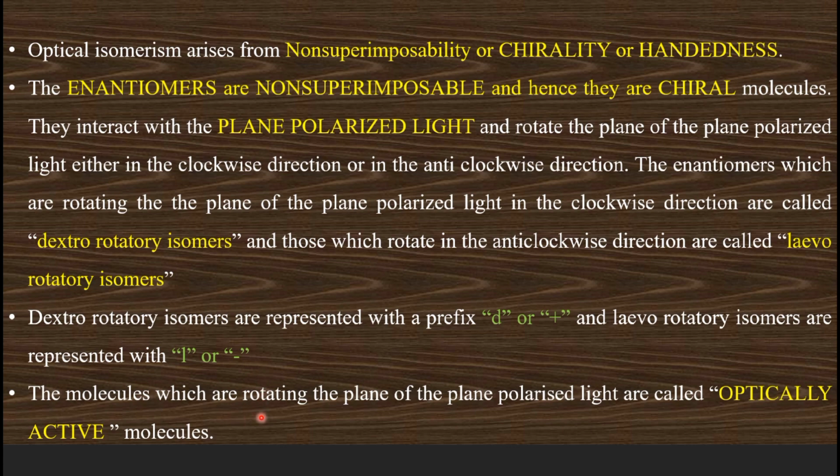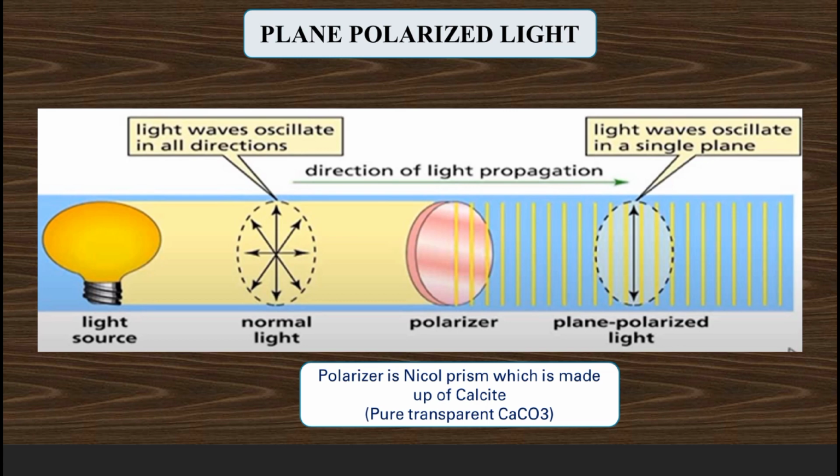So these enantiomers, these molecules which are capable of rotating the plane of the plane polarized light, are called optically active molecules. What is plane polarized light? The ordinary light, monochromatic light, propagates through different planes which are perpendicular to the axis of propagation.